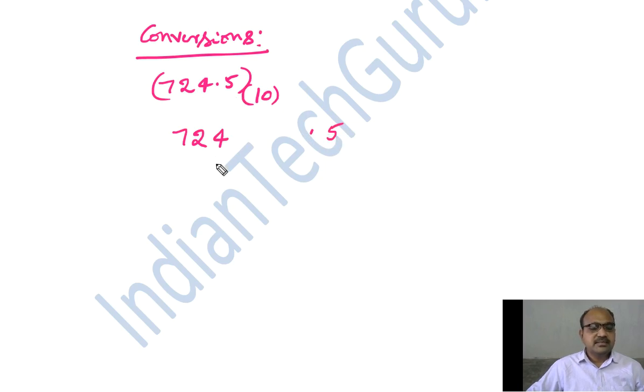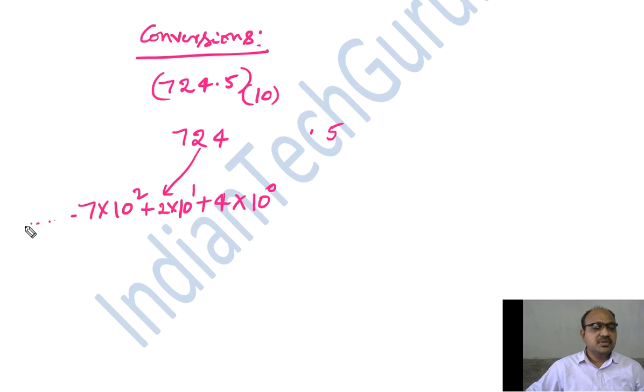When we consider the integer part, starting with the rightmost digit, the least significant digit, we multiply it with the base value to the power 0, plus the next digit 2 into base power 1, plus 7 into base 10 square.